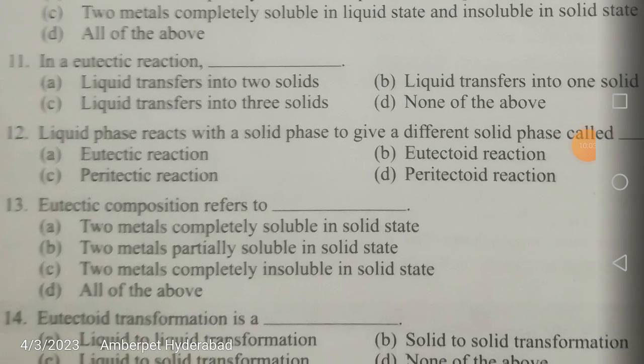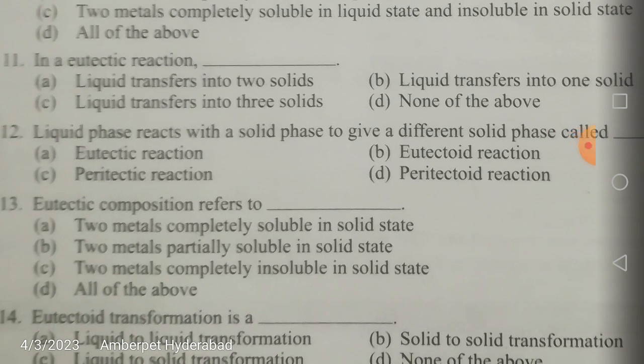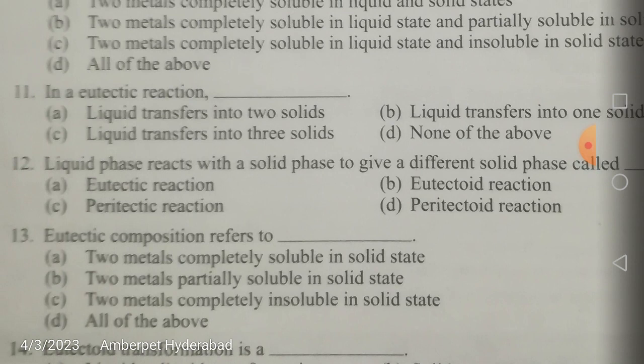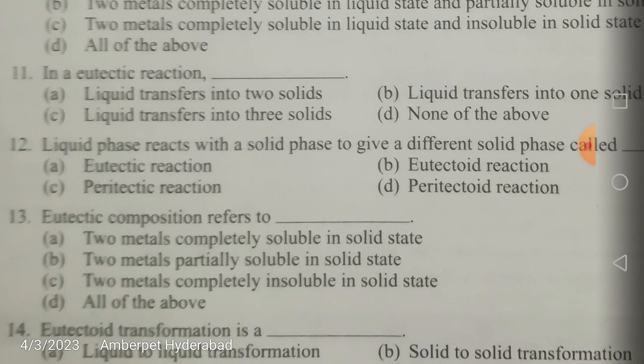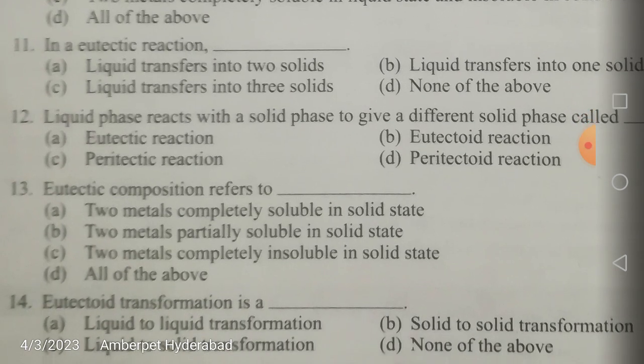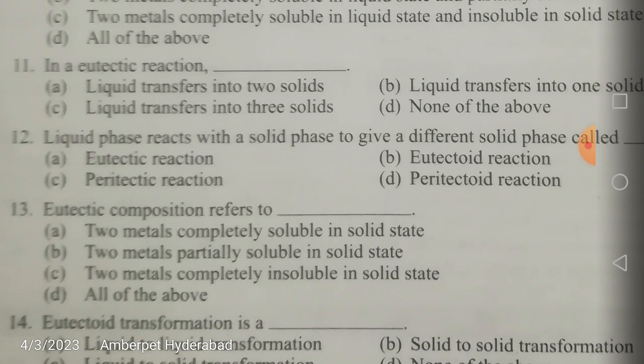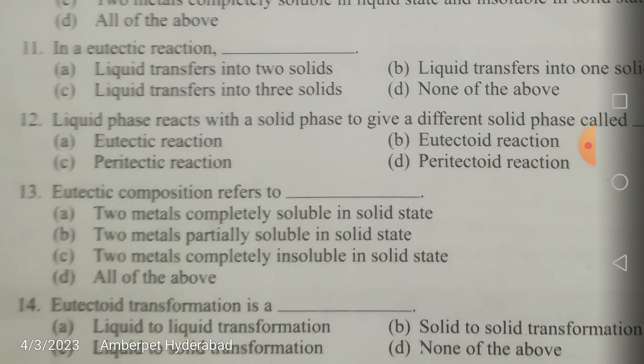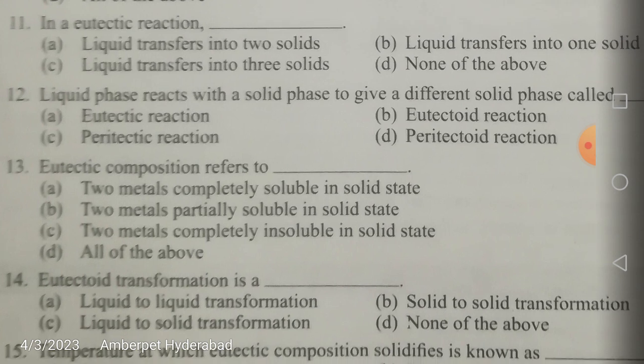Next, in a eutectic reaction, this is very, very important. Eutectic and eutectoid reactions are very, very important, friends. So please go through the iron carbide diagram. I think there the temperatures are 700 plus something and 1100 plus something. If I am not wrong, anyhow, please check the iron carbide diagram for the eutectic reaction: what happens at that particular composition and temperature for different compositions, and also what happens at the eutectoid temperature. So please become conversant with those two reactions, especially eutectic and eutectoid reactions.